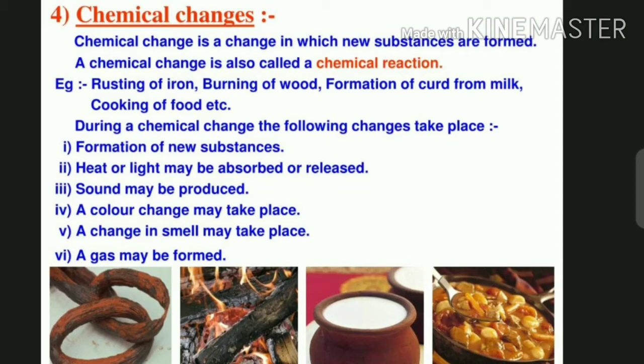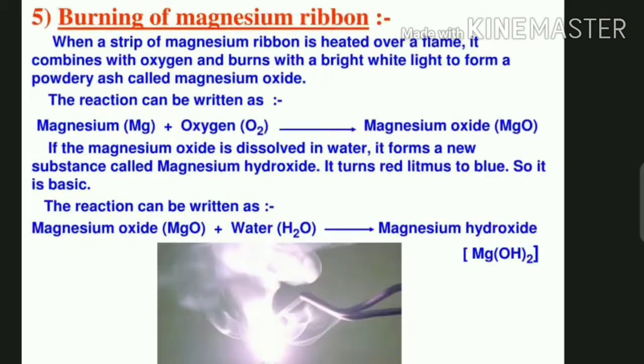During a chemical change, the following changes take place. First, formation of a new substance. Second, heat or light may be absorbed or released. Third, sound may be produced. Fourth, a color change may take place. Fifth, a change in smell may take place. A gas may be formed. So all these changes may take place during a chemical change. One by one we will see these changes.